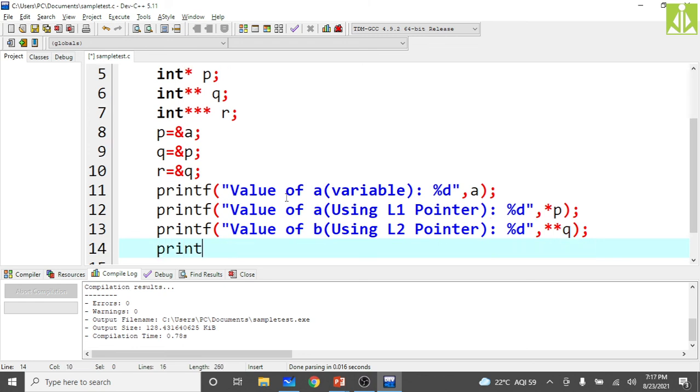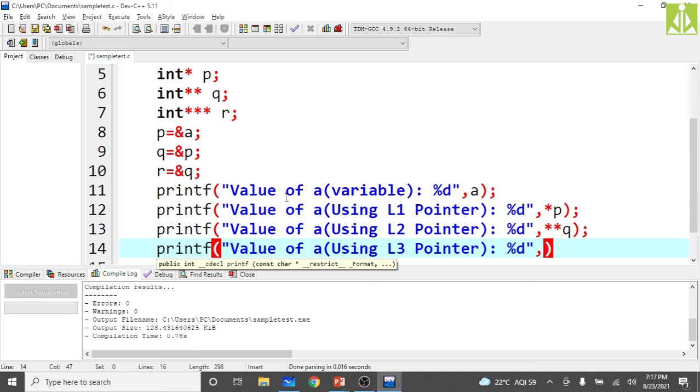So third thing, value of A only. We are printing all values of A only. Value of A using level 3 pointer. So what is level 3 pointer? R is my level 3 pointer. So how to get the value from that R? Yeah, you need to apply the indirection 3 times now, because it is a level 3 pointer.